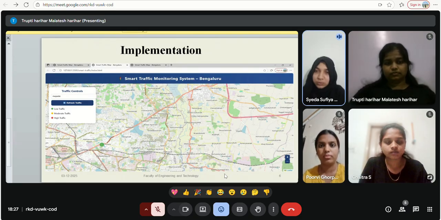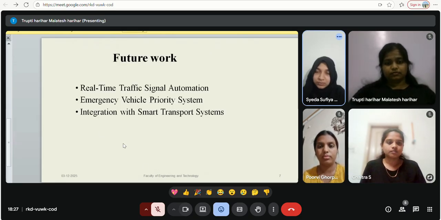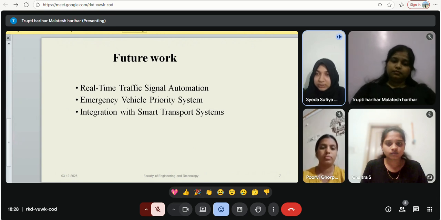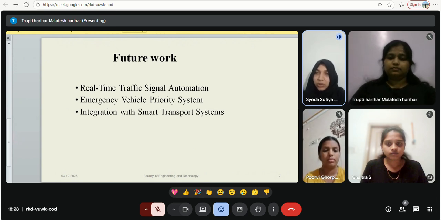Next, we have the future work. In this slide, we describe the planned improvements to enhance the system in the next phase. In future improvements, we have real-time traffic signal automation. So signal timings will automatically adjust based on real-time traffic density. It reduces the long queues and optimizes the traffic movement.